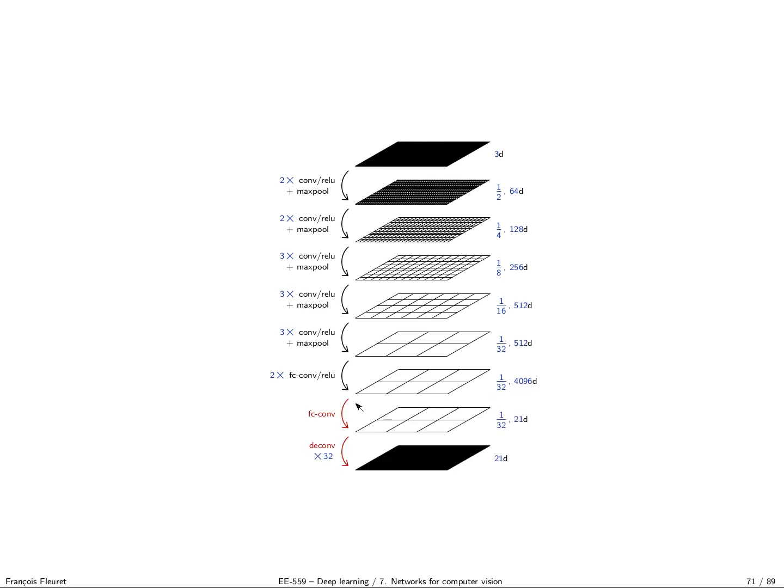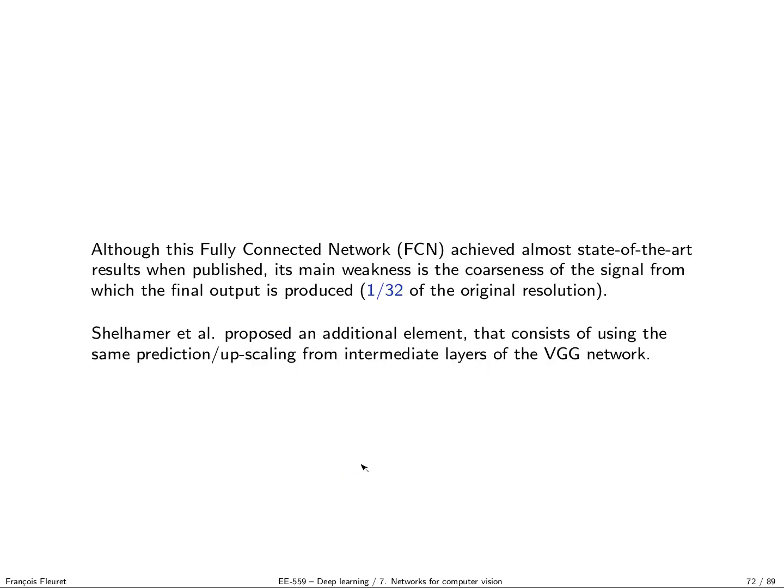And then you have one more so-called fully connected convolution. This is a weird term, but it means that we have 1x1 filters, which for this layer were converted from the fully connected layers in VGG. Then you go from those 4,000 dimension channels to 21 classes, which are the VOC classes plus background. And then you have a deconvolution or a bilinear interpolation to go back to the size of the image.